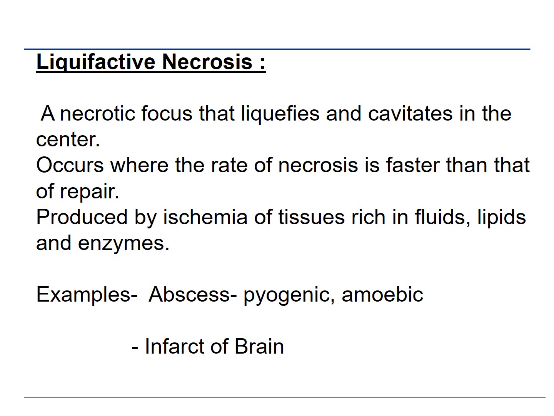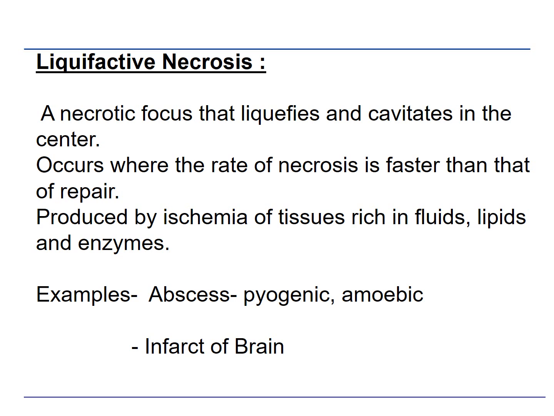Then comes the next type of necrosis, which is called liquefactive necrosis. Okay, liquefactive necrosis is a necrotic focus that liquefies and cavitates in the center. It occurs when the rate of necrosis is faster than that of repair. It is produced by ischemia of the tissue, which is rich in fluids, lipids, and enzymes.